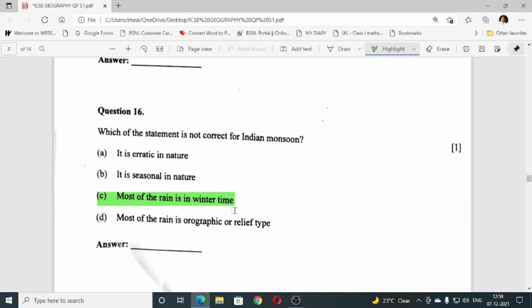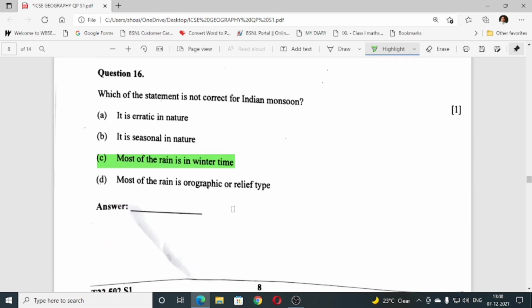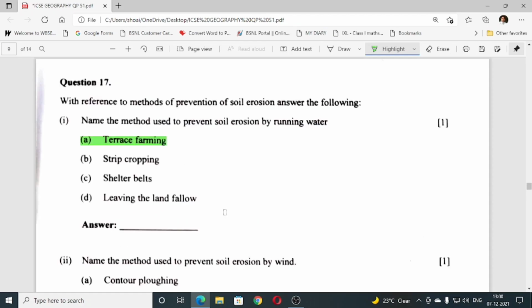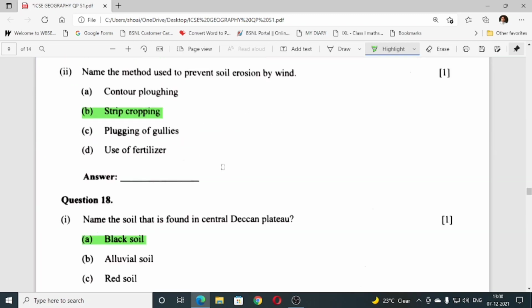Number 16, which of the statements is not correct for Indian monsoon? The answer is C, most of the rain is in winter time. Option C is correct. With reference to methods of prevention of soil erosion, answer the following. Name the method used to prevent soil erosion by running water. Answer is terrace farming. Number 2, name the method used to prevent soil erosion by wind. Answer is B, strip cropping.